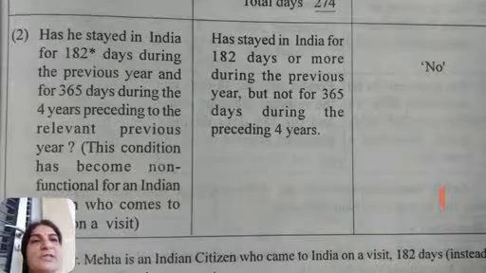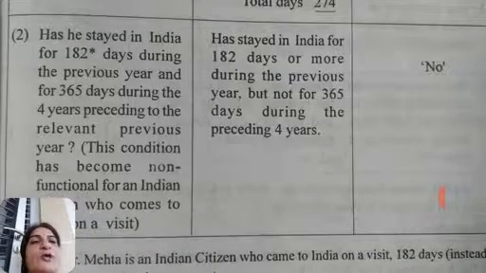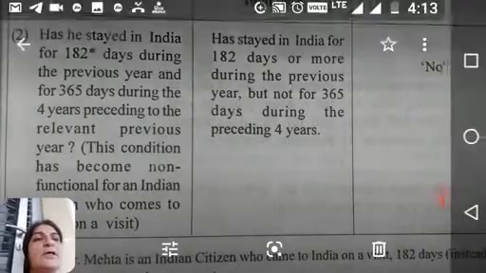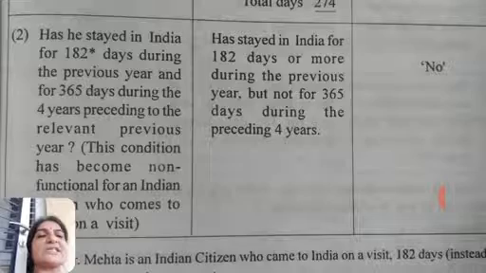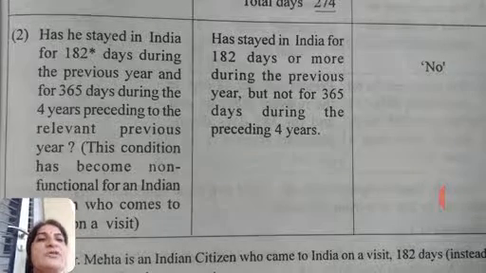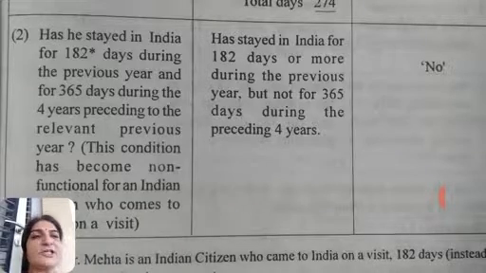No, he does not satisfy this point, because his stay in India during the previous year is no doubt 182 or more, but during the 4 years preceding the previous year it is not 365 or more, so he does not satisfy condition number 2. Here we required only condition 1.